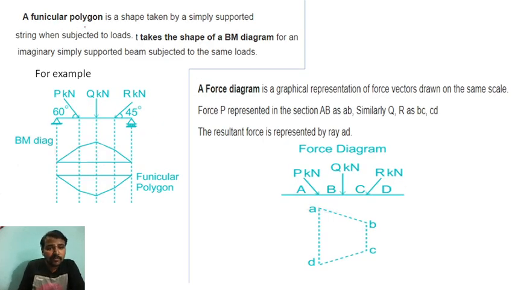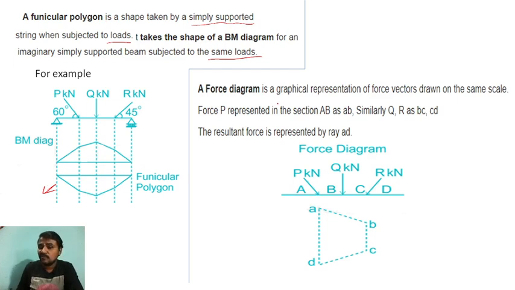A funicular polygon is a shape taken by a simply supported string when subjected to loads. So it takes the shape of the bending moment diagram. You can see here, for an imaginary simply supported beam subjected to the same loads. For example, this is a simply supported beam, right? And the loads P, Q, R are applied. So the bending moment diagram will appear like this, and the funicular polygon is like this, right?